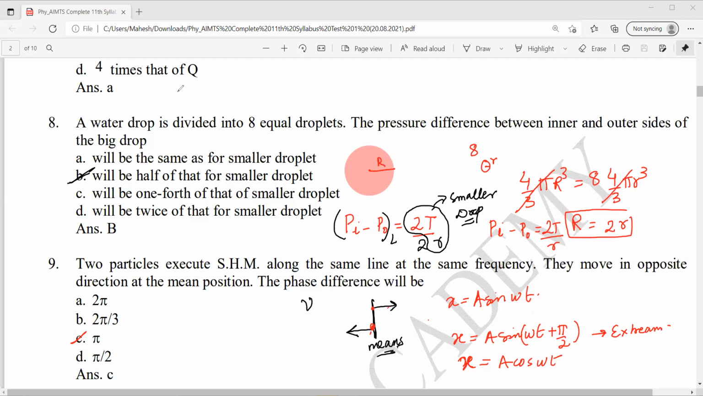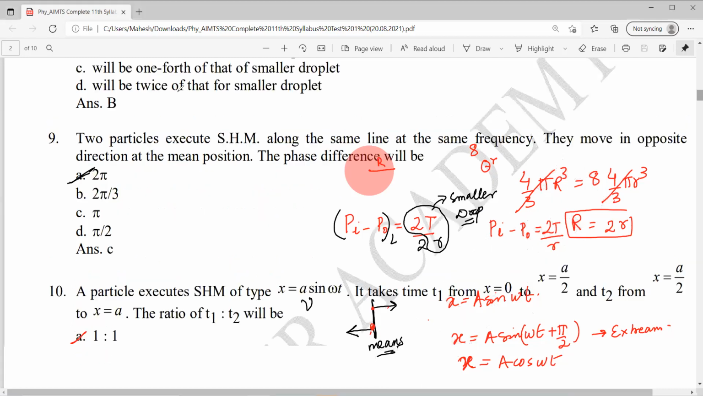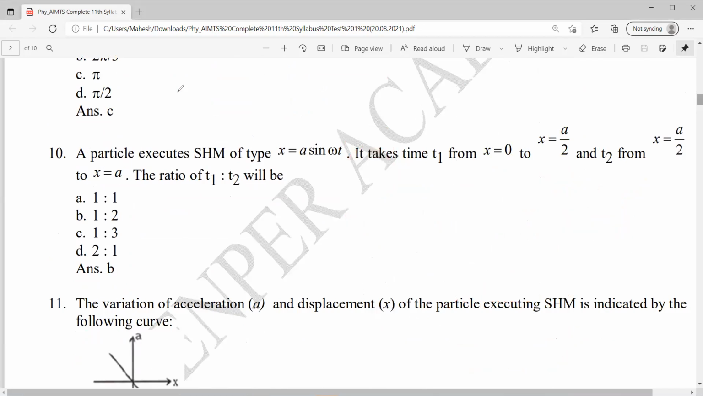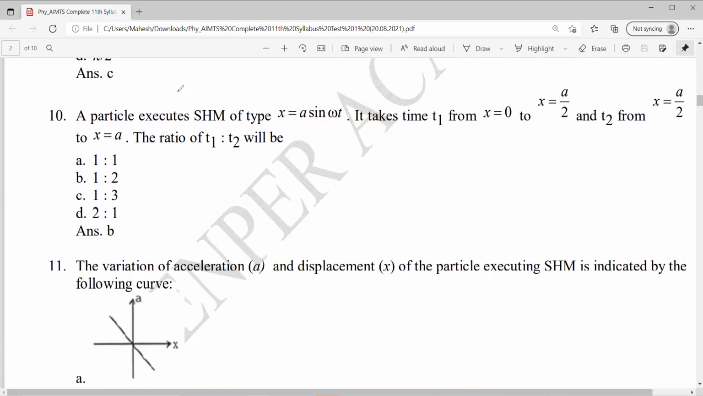Coming to the 10th question. A particle executes SHM x equal to a sin omega t. It takes t1 from x equal to 0 to x equal to a by 2, and t2 from x equal to a by 2 to x equal to a. The ratio of t1 to t2? Clear?